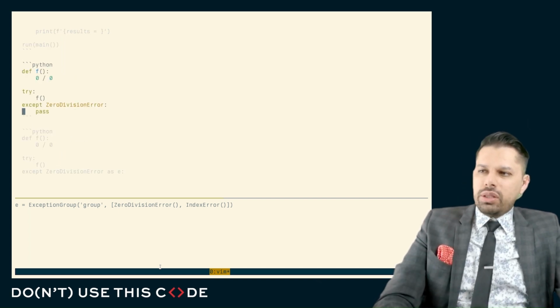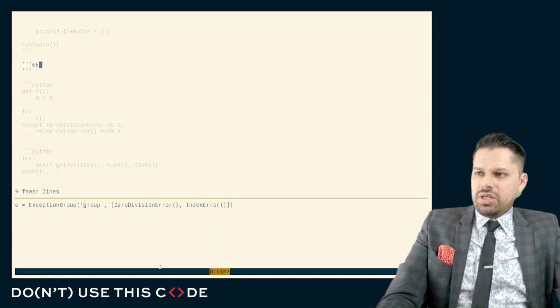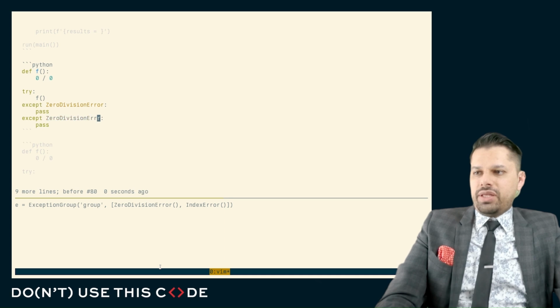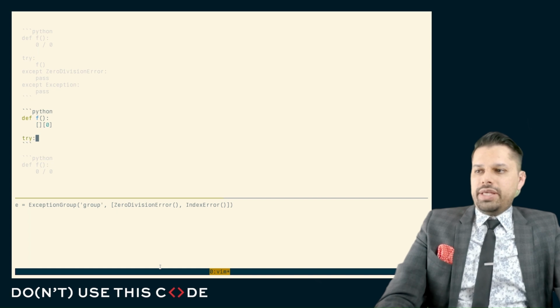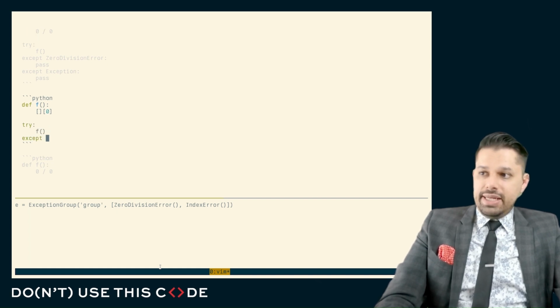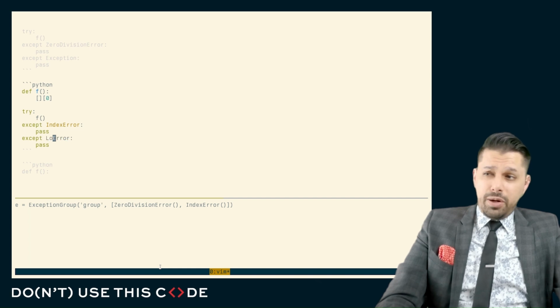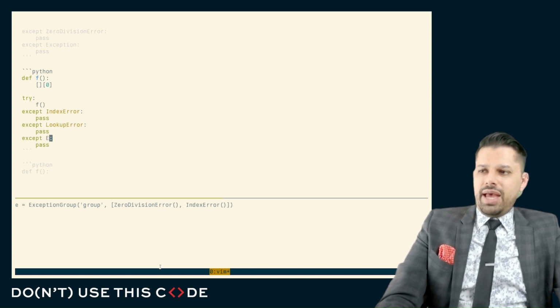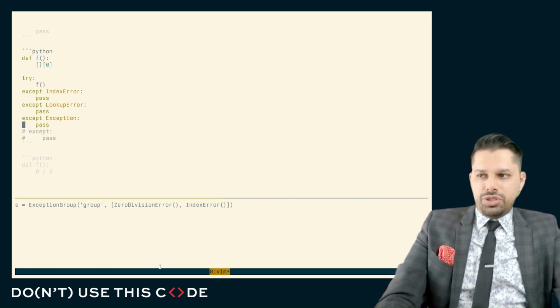Typically, when we have one line of code, we have some exceptions that we order from most specific to least specific. So, for example, the zero division error is more specific than, say, except exception, or if we had something like a lookup failure, we can try this, and then we can say this is an index error at its most specific. Slightly less specific than that would be a lookup error. And of course, less specific than that would be except exception, and then the least specific would be a bare except, which we really shouldn't do.